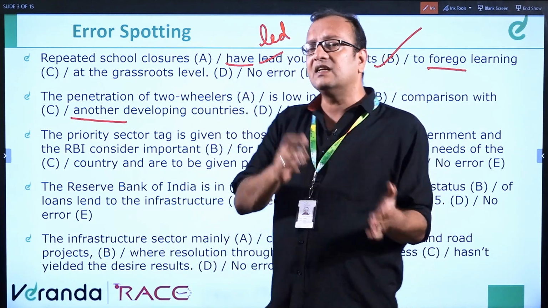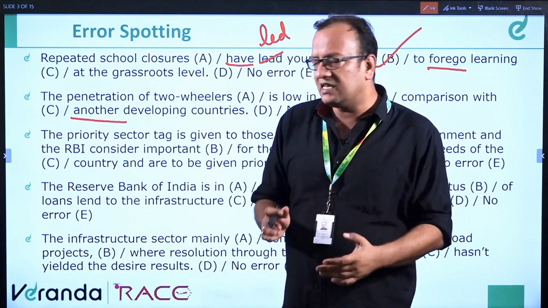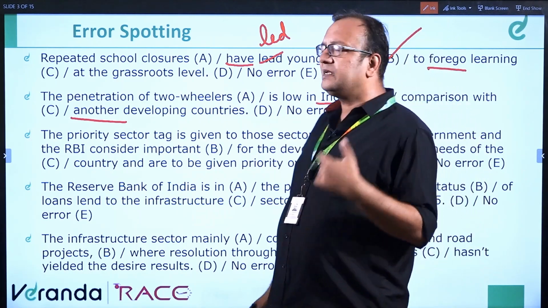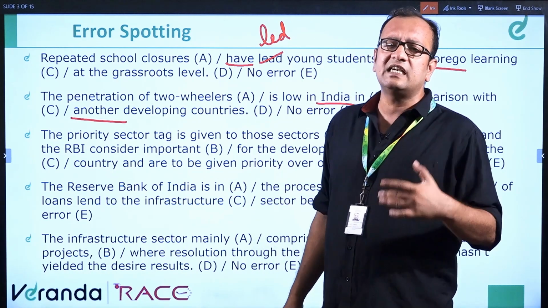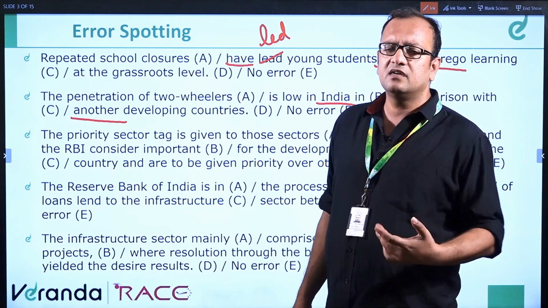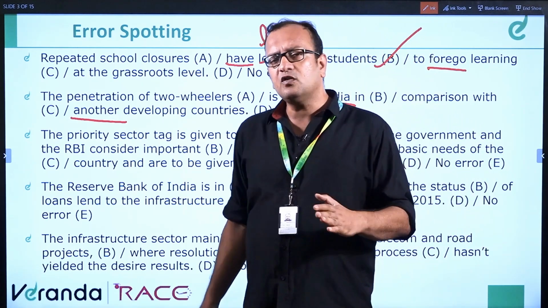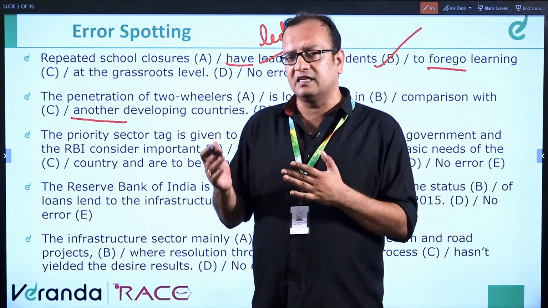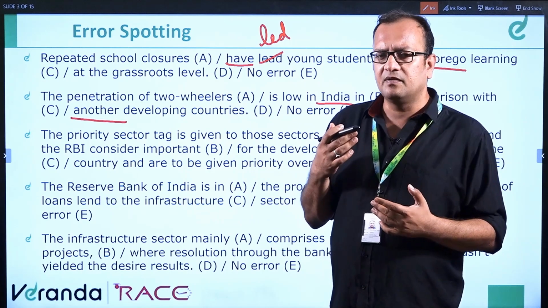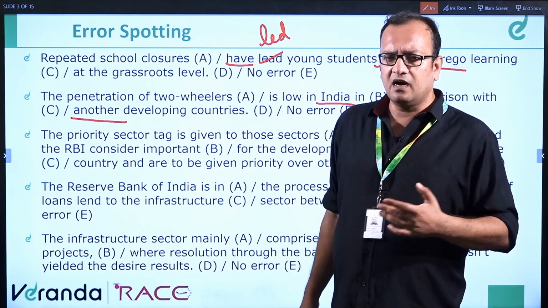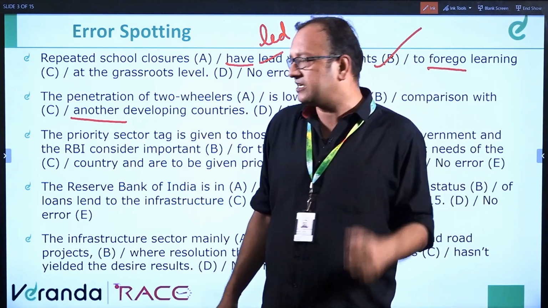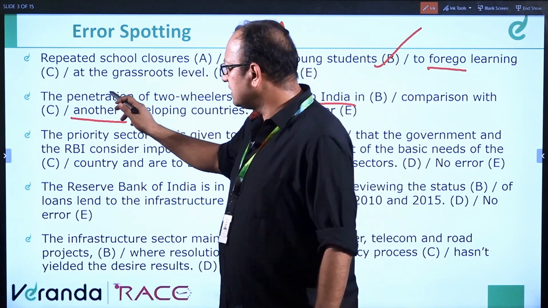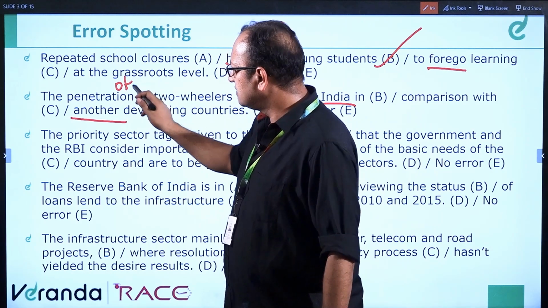But we are talking about the other developing countries, meaning leaving India aside, countries like Bangladesh and other neighboring countries of the Indian subcontinent. So it should be 'other', O-T-H-E-R.